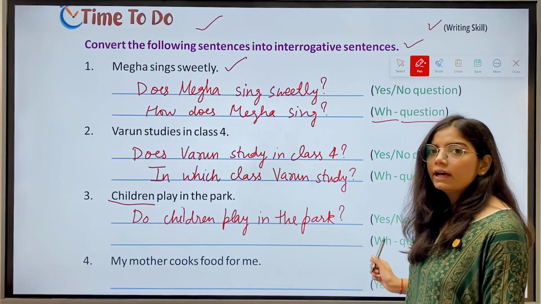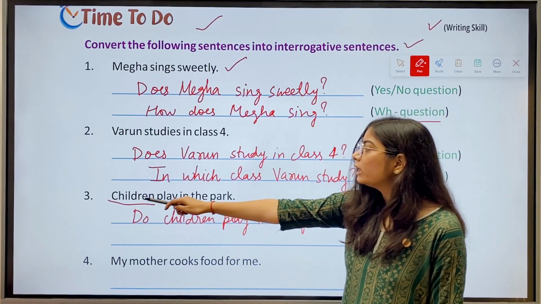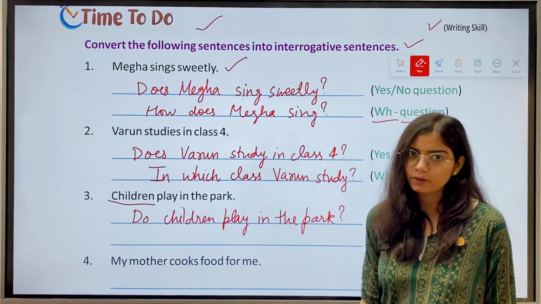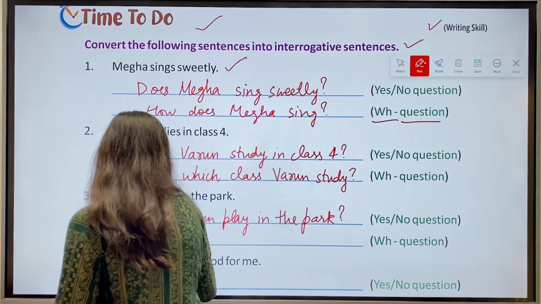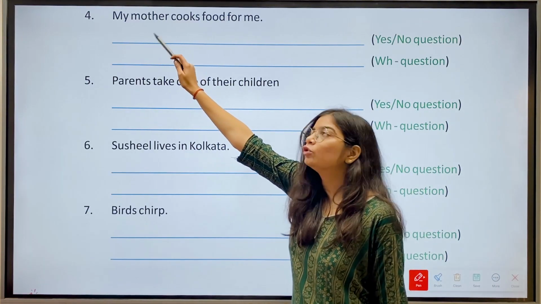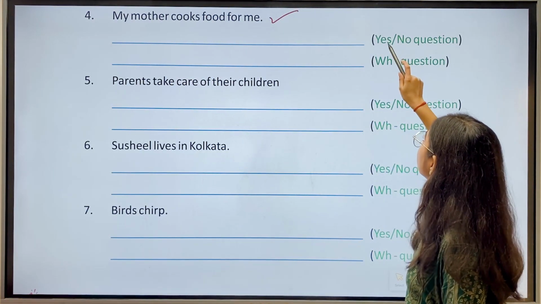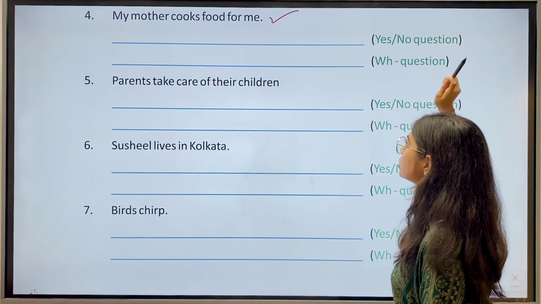Then we have to make WH question. So the answer is, where do children play? Then we have fourth, my mother cooks food for me. Now we have to make yes or no question.